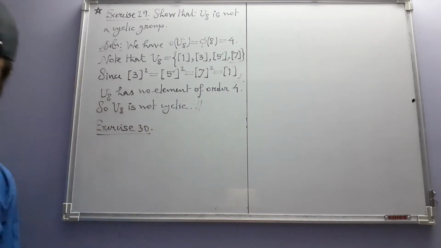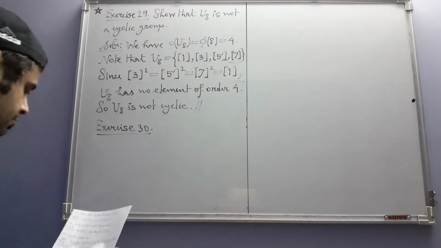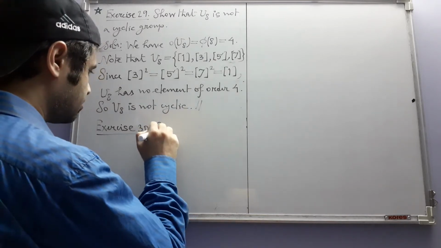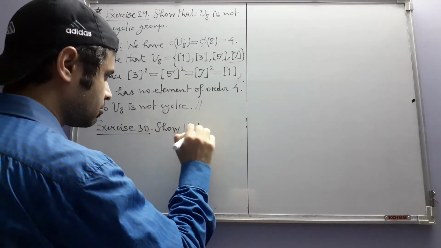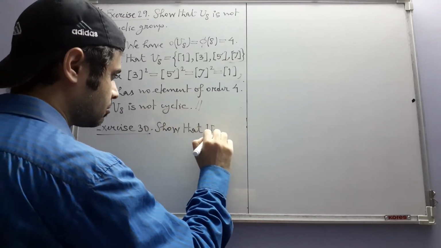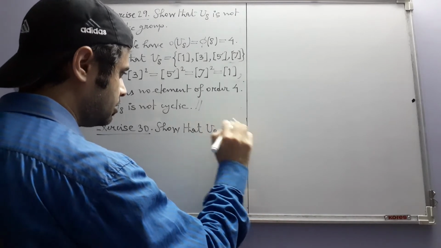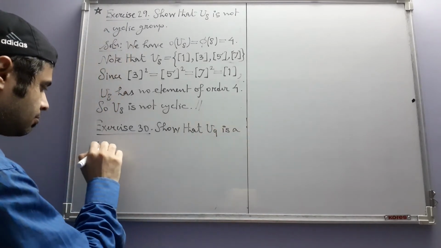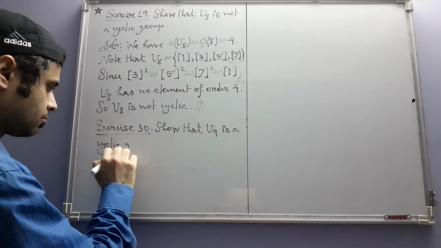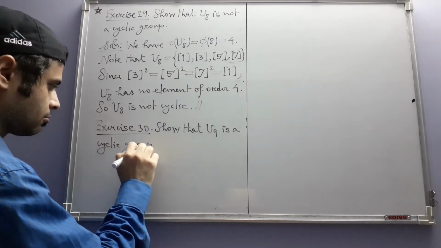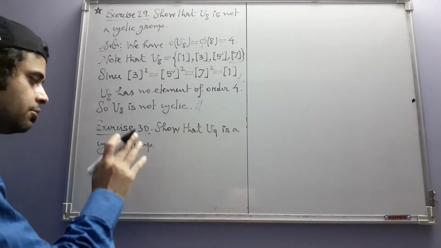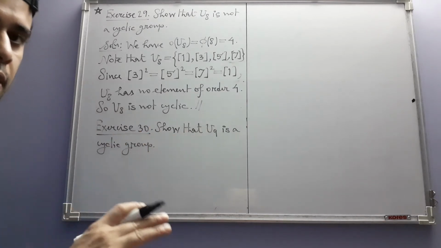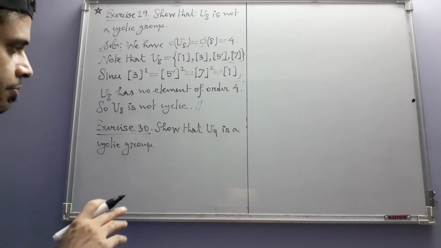Exercise 30. Show that U9 is a cyclic group. Okay, so once we prove U9 is a cyclic group, that means it has generators.